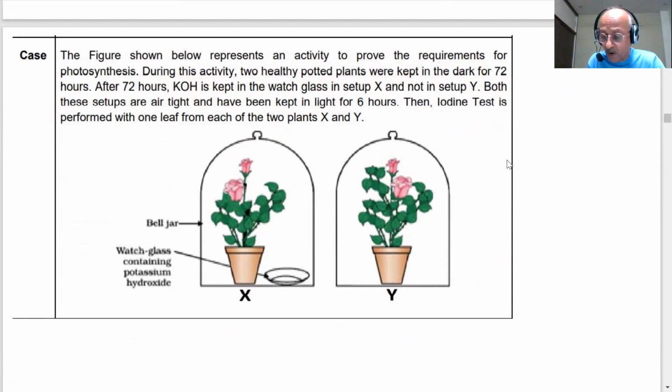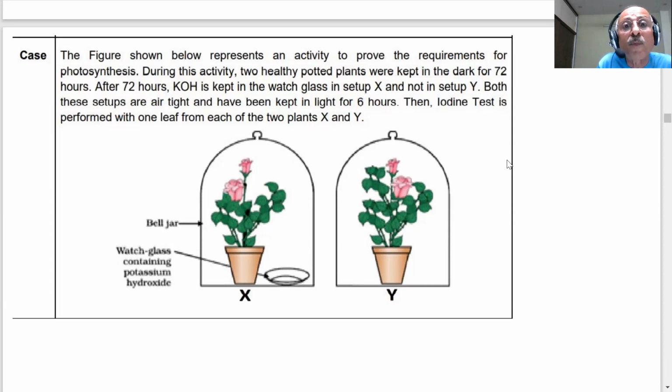This is an activity. You have already seen this activity, this picture you have seen in the NCERT book. In the activity, there will be questions which they will ask from the activities. So try to read all activities which are given in the book. NCERT book is your Bible. Read every activity very carefully, study it, and there will be questions based on that. Let us see what it says.